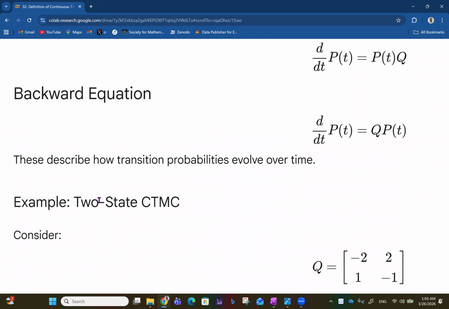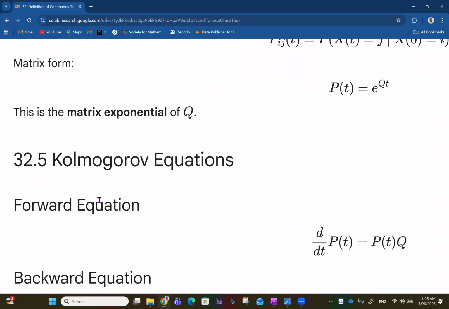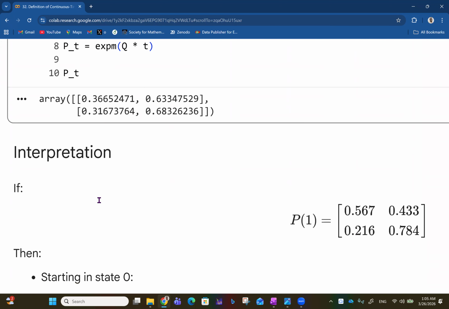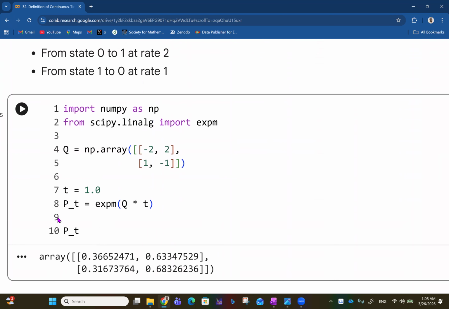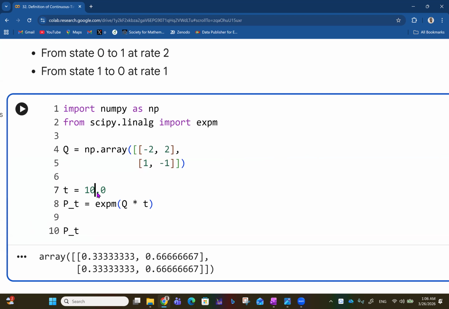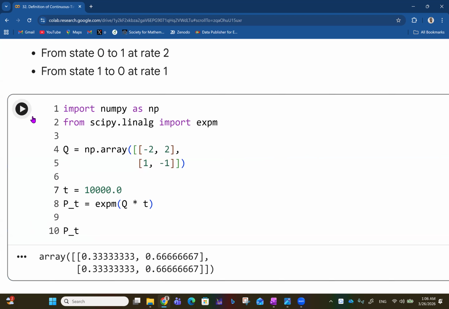Now, as time increases, this probability is going to stabilize at some value. From what it was, it stabilized at 0.6. If you take it to like 1000, whatever you get is the equilibrium. You can see the whole thing converges to 0.3333 and 0.66667, like that.